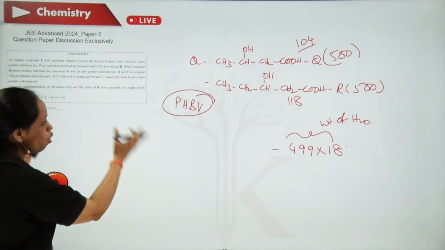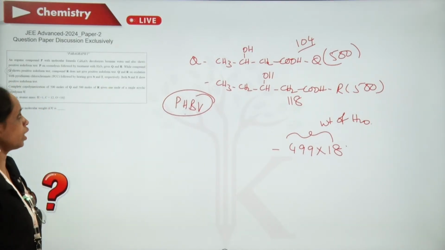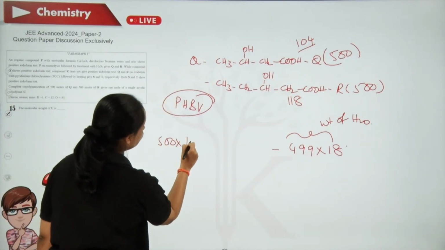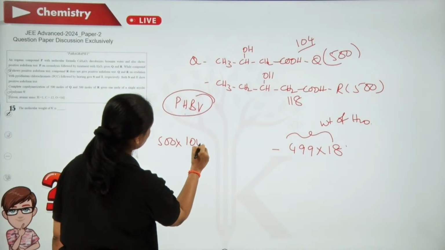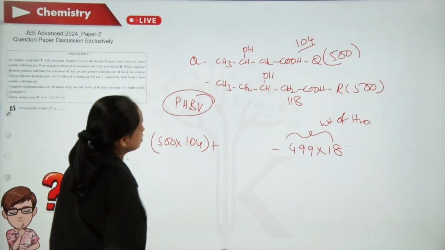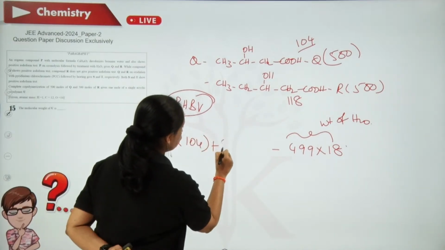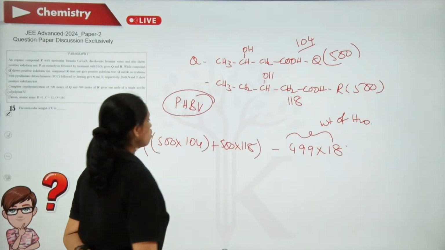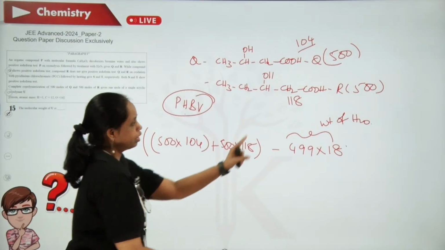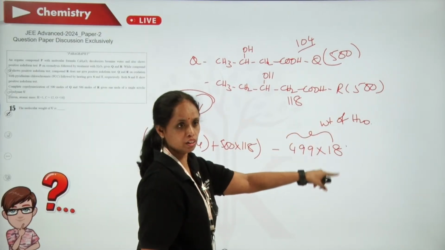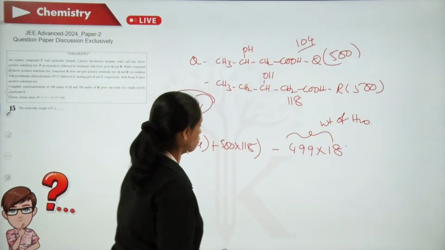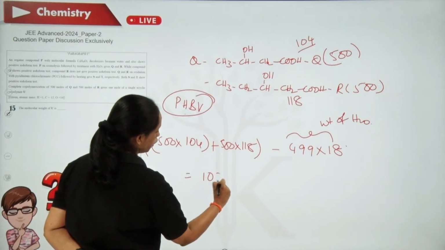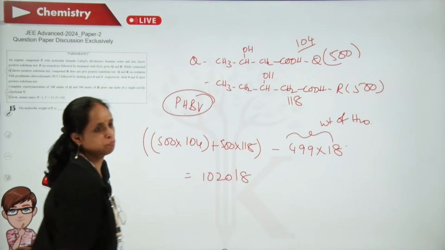Now, what is the gross weight of the polymer? We need to calculate: 500 into 104 plus 500 into 118. When you add these two and subtract the weight of water, you will get the weight of the polymer. And this weight of the polymer is 10, 20, 18.